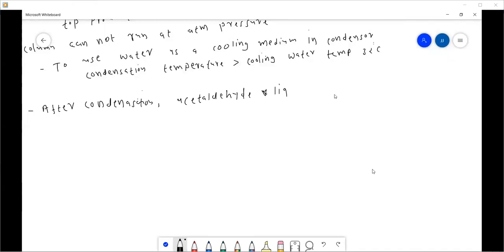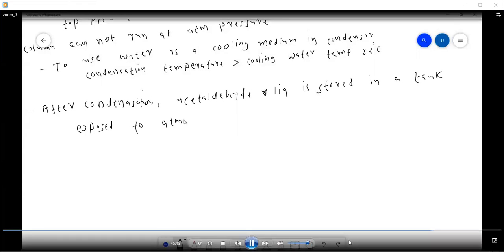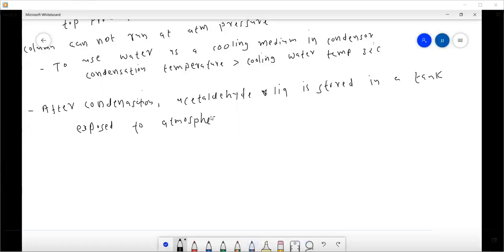The acetaldehyde liquid is stored in a tank which is exposed to atmosphere. So if it is stored at one atmosphere, then its boiling point is 20 degrees